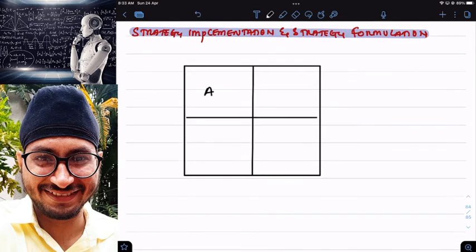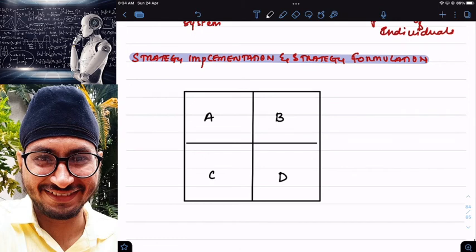This is box A, box B, box C, box D. In the exam also, try to draw as many diagrams as possible because it looks good in presentation. So on this x axis we will take strategy implementation, and on this side we will take strategy formulation.